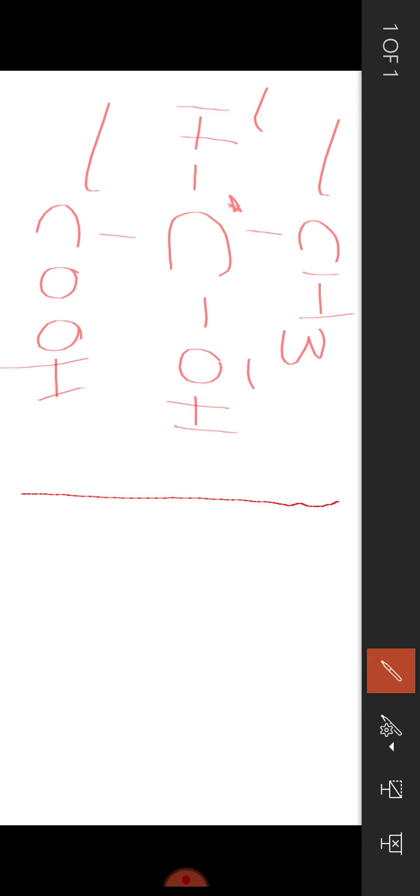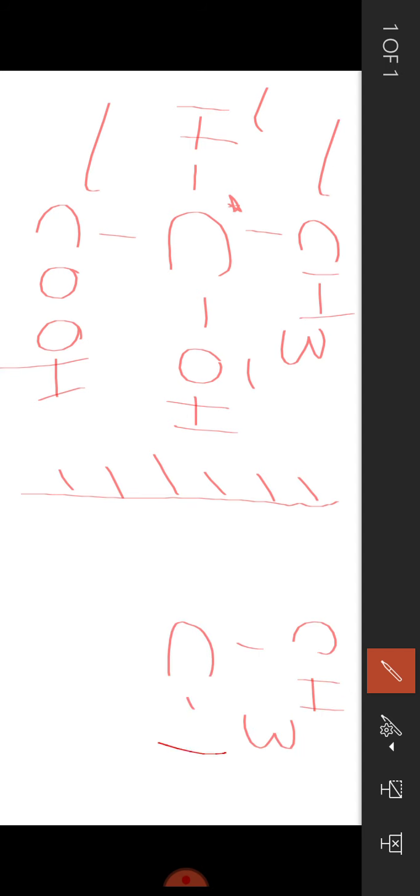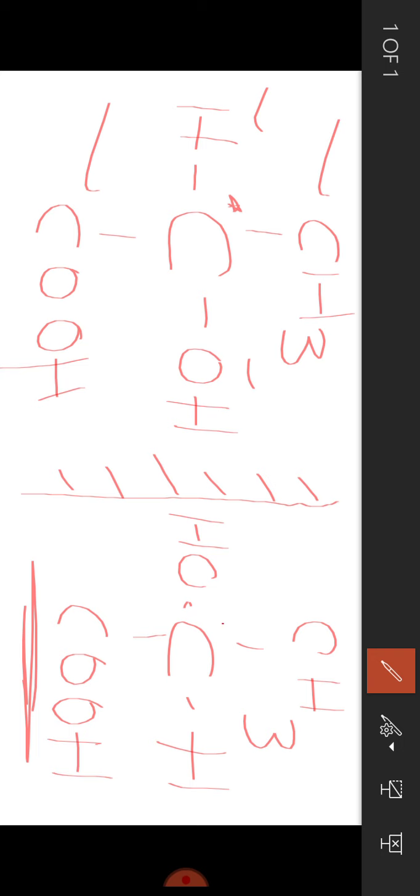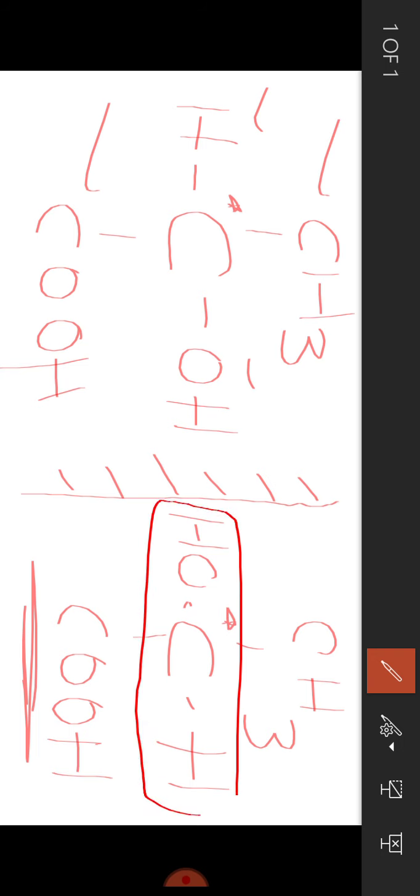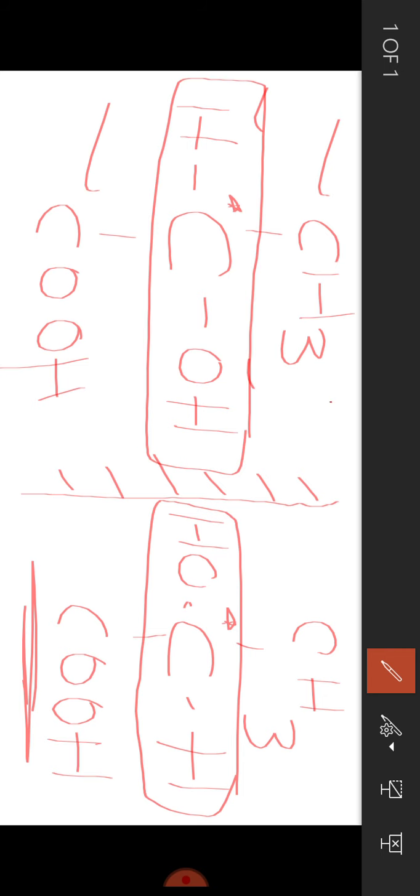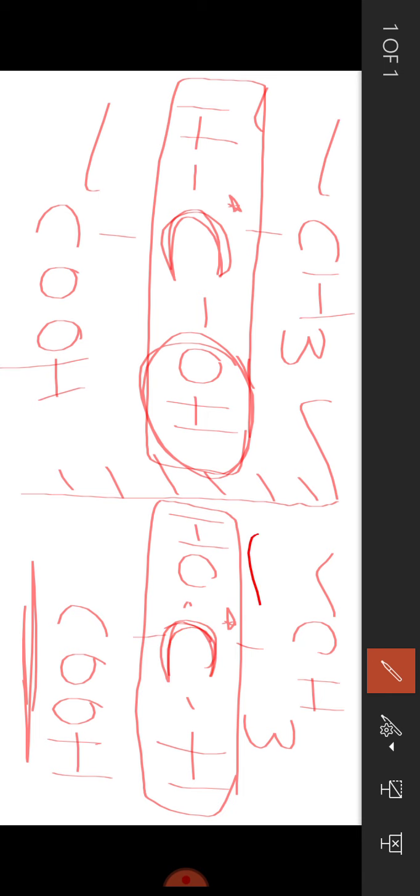If I write its mirror image, this is the mirror image of this compound. You can find such a structure. Around the asymmetric carbon atom, you can find the change in the configuration. As you can see, in the first structure and in the second structure, the position of the hydroxy group differs. In this case the hydroxy group is at the right side of the asymmetric carbon atom, and in this structure the hydroxy group is at the left side of the asymmetric carbon atom.